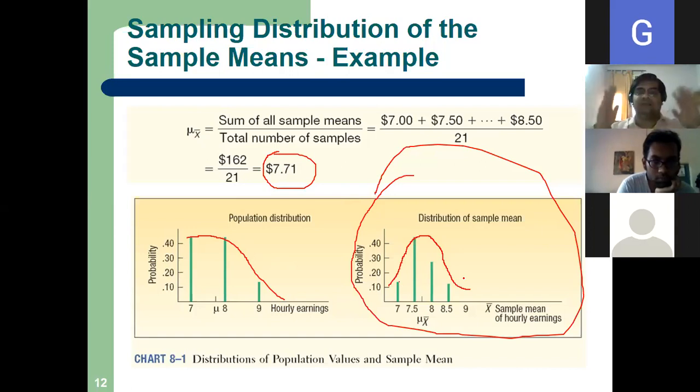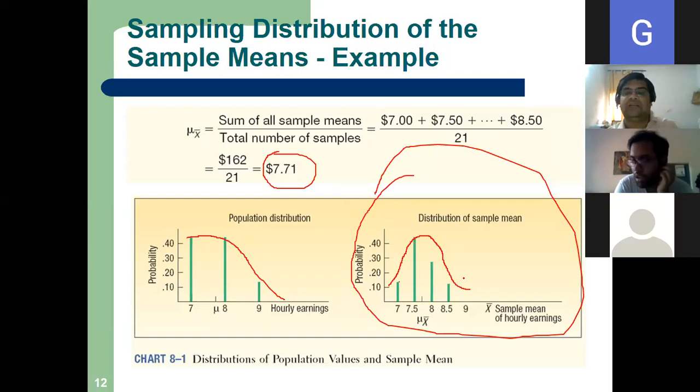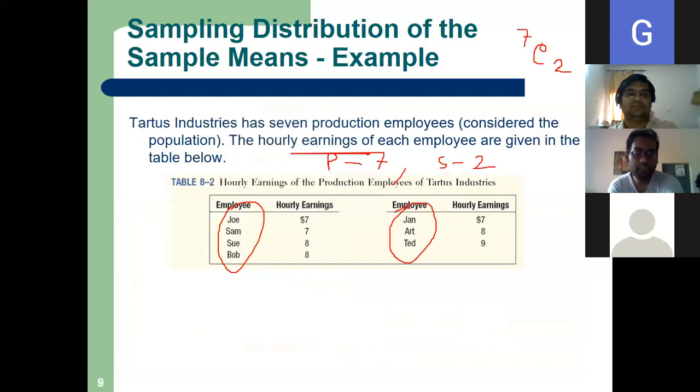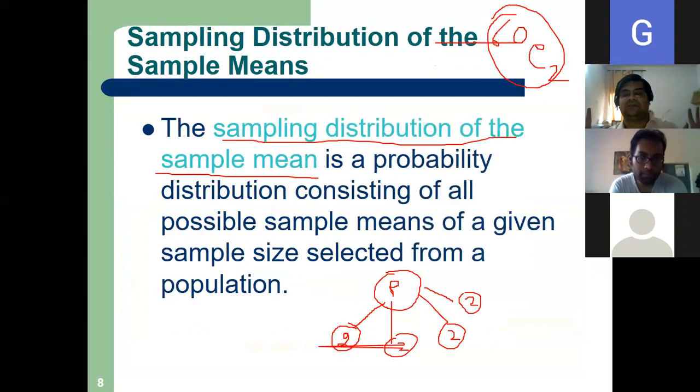What is sampling distribution of the sample mean? Now you read this. If you understand the concept, it is okay. What is sampling distribution of the sample mean? Just what I did, I have written there. It is a probability distribution consisting of all possible samples.